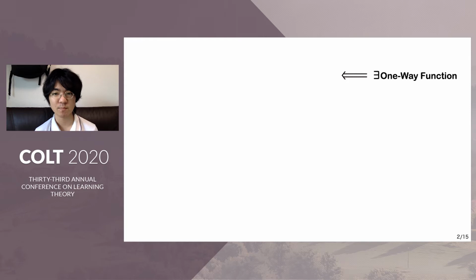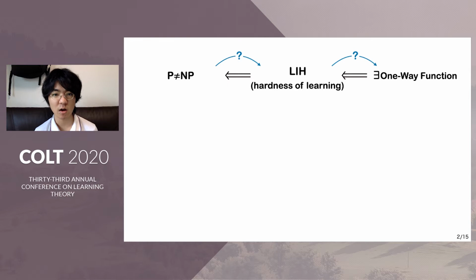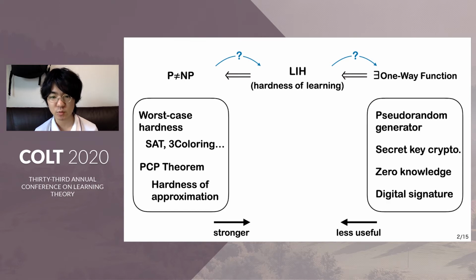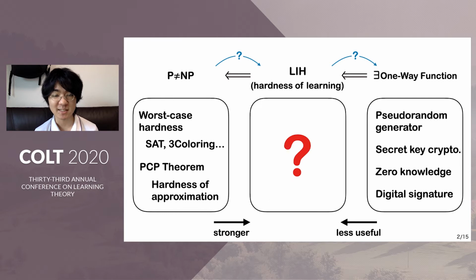More specifically, the existence of one-way function implies hardness of learning, and hardness of learning implies that P is not equal to NP, and the other directions are currently open. In other words, the assumption that learning is hard is a stronger assumption than the usual assumption on P versus NP, but less useful than the cryptographic notion. Then what is the exact meaning of hardness of learning?